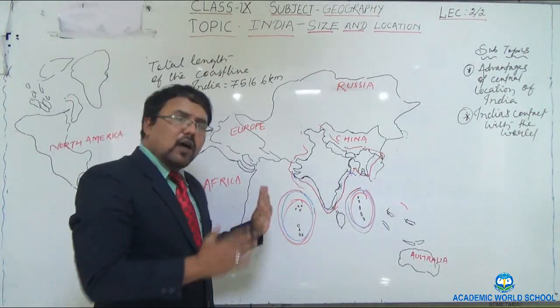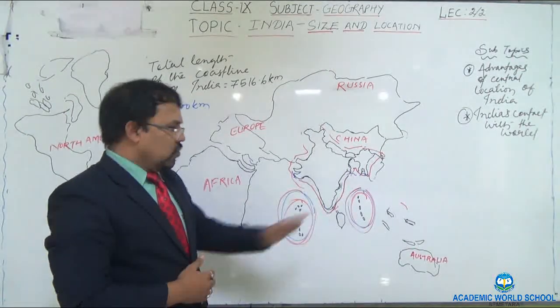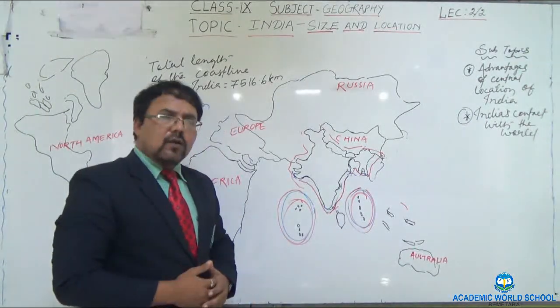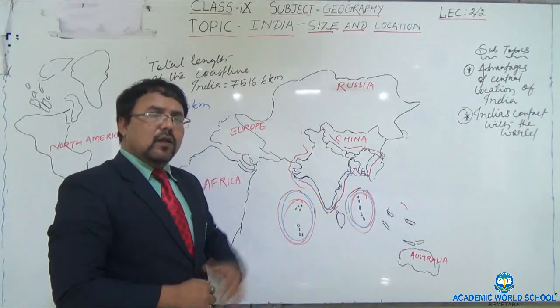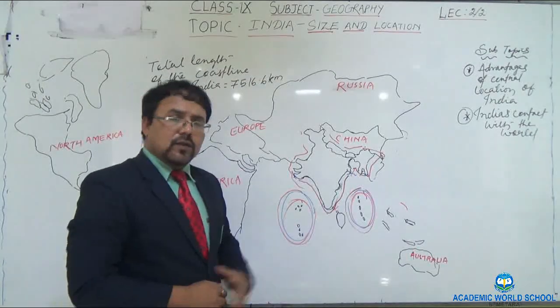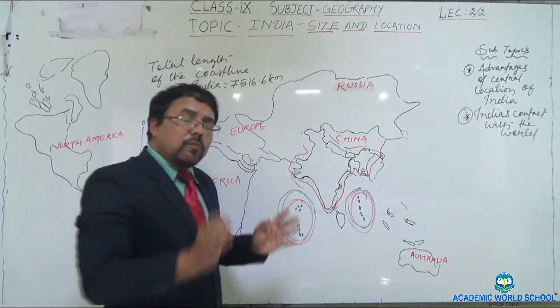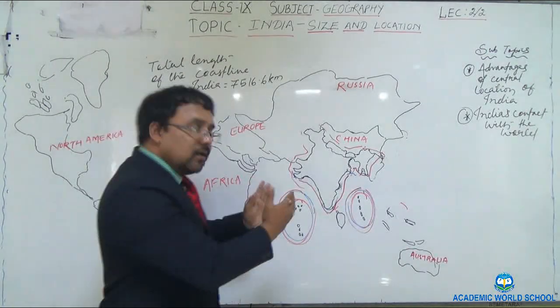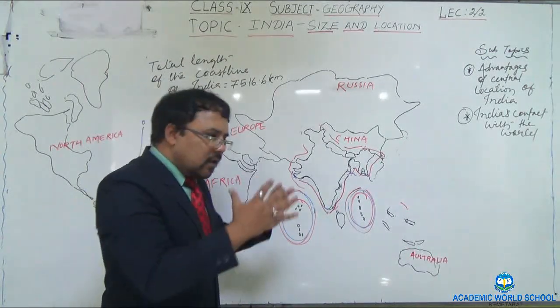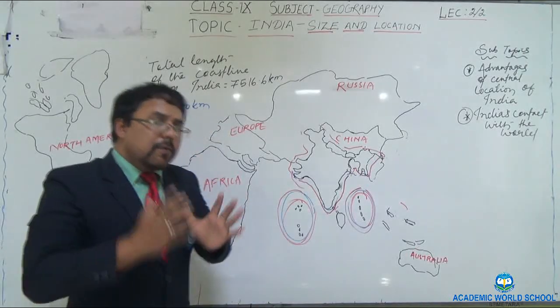Actually, Arabian Sea is there. Indian Ocean could have been named Australian Ocean or African Ocean, but the case is not so. Only because India occupies an eminent and significant position in the Indian Ocean.